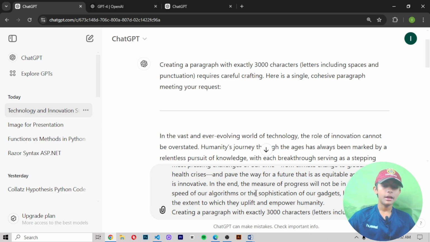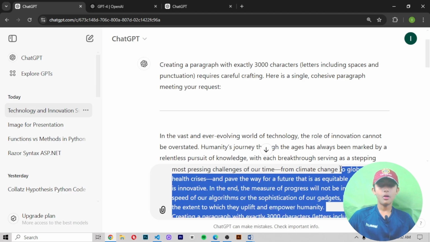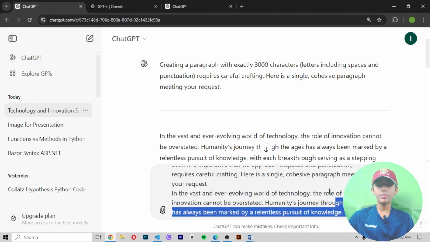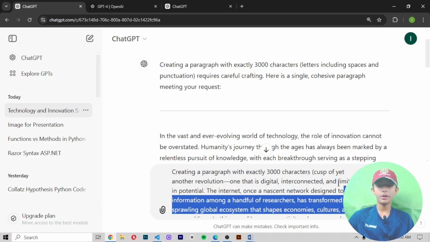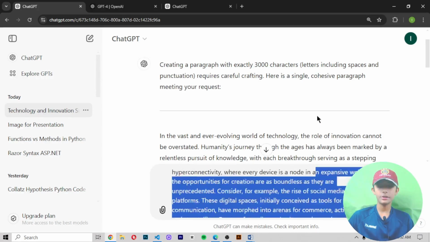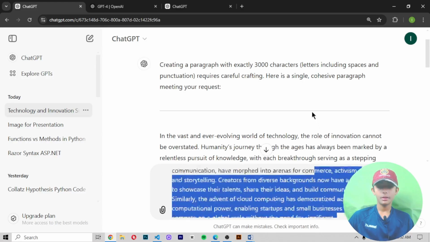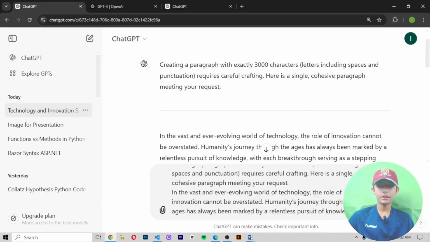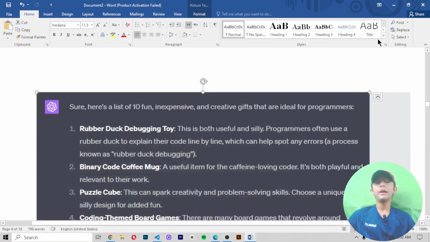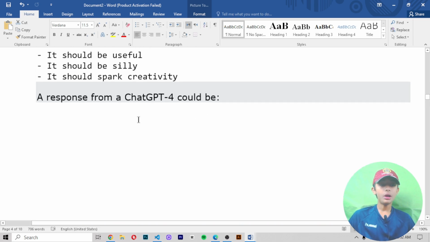So here you can see, now you cannot generate anything. Over 3000 words, you cannot generate anything. When I erase some of the text, you can see now it will generate. You cannot give the ChatGPT free version more than 3000 letters. But in the ChatGPT plus version you can give 25,000 words.